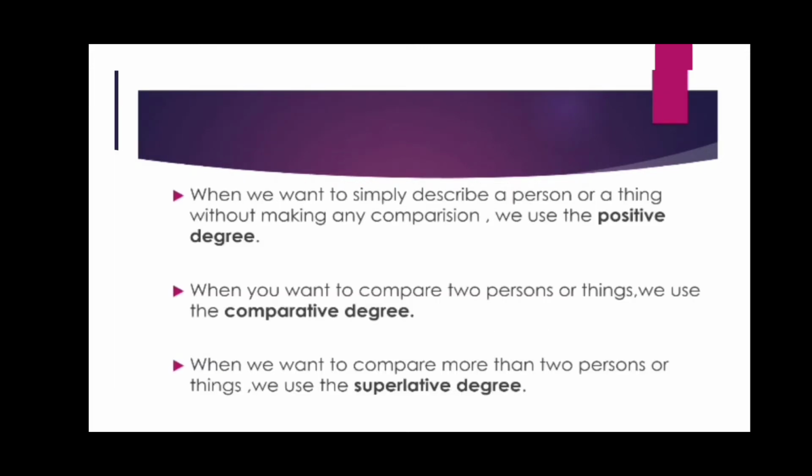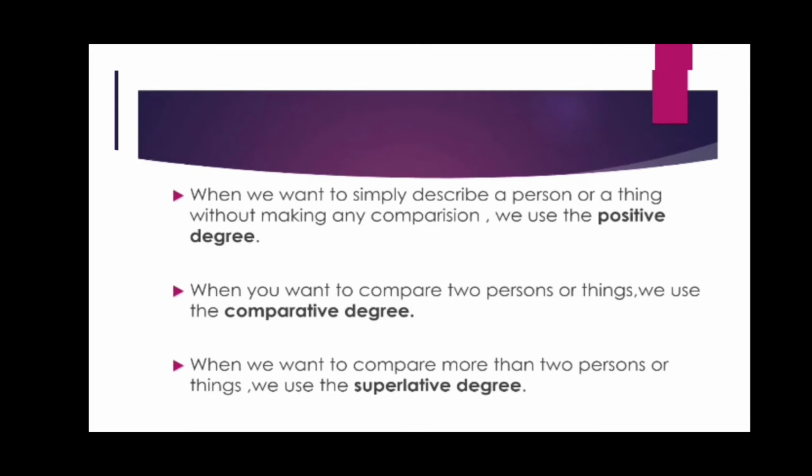So let us see. When we want to simply describe a person or a thing without making any comparison, we use the positive degree. When we do not make any comparison with anything, हमें कोई कंपैरिजन नहीं करना है किसी से भी, तो हमें वहाँ पे होता है पॉजिटिव डिग्री.